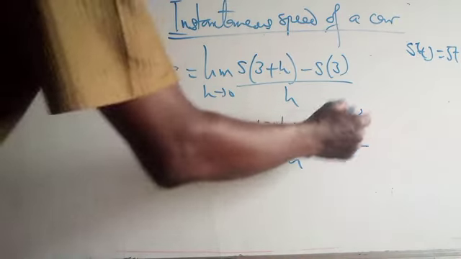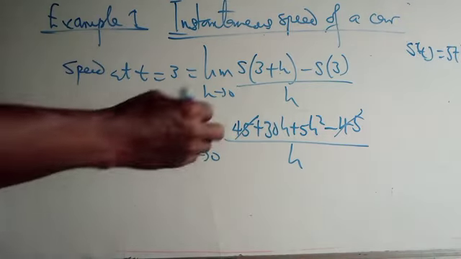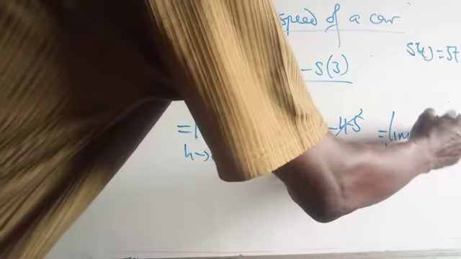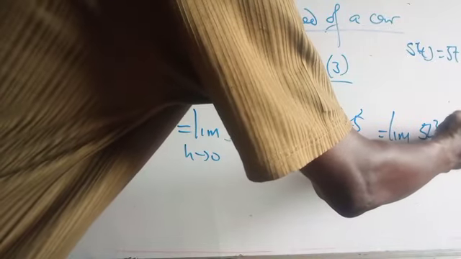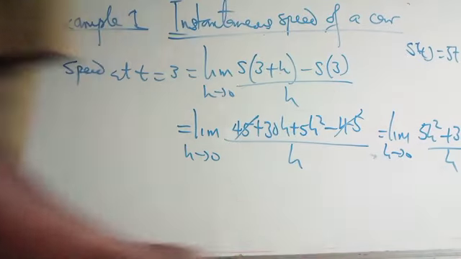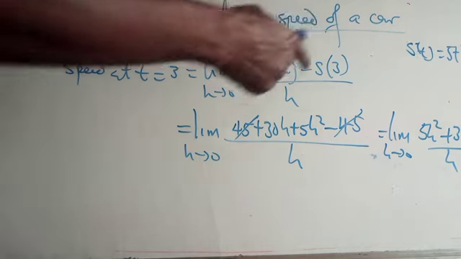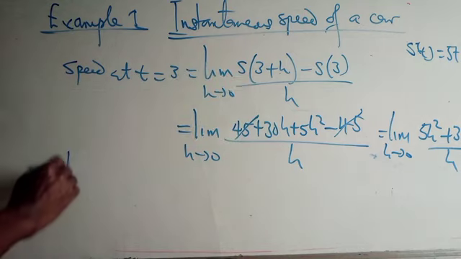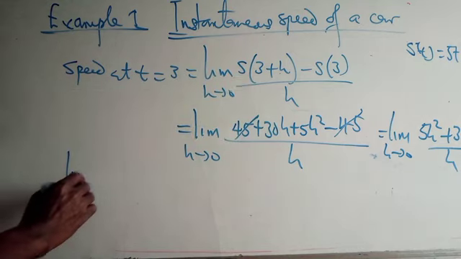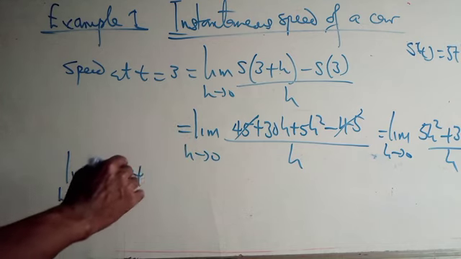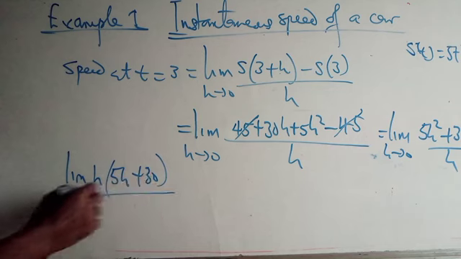So we cancel 45. We'll be left with the limit as h tends to 0 of 5h squared plus 30h all over h. I hope we are following? Beautiful. What is common there is h, so we have the limit as h tends to 0 of h times (5h plus 30) all over h.